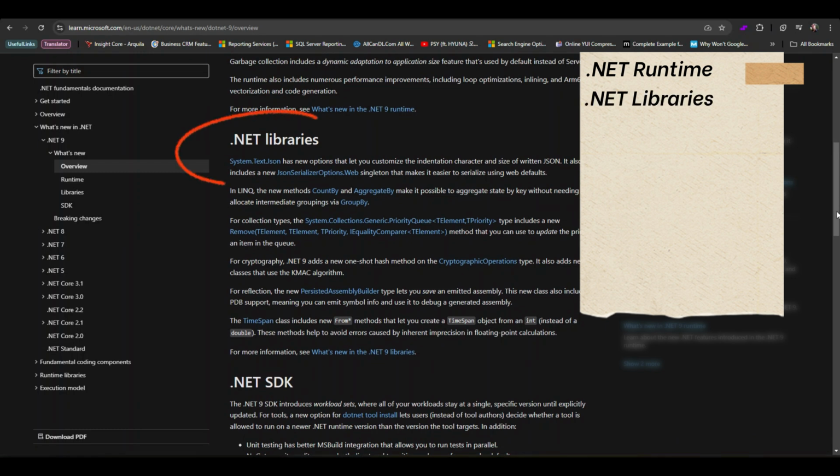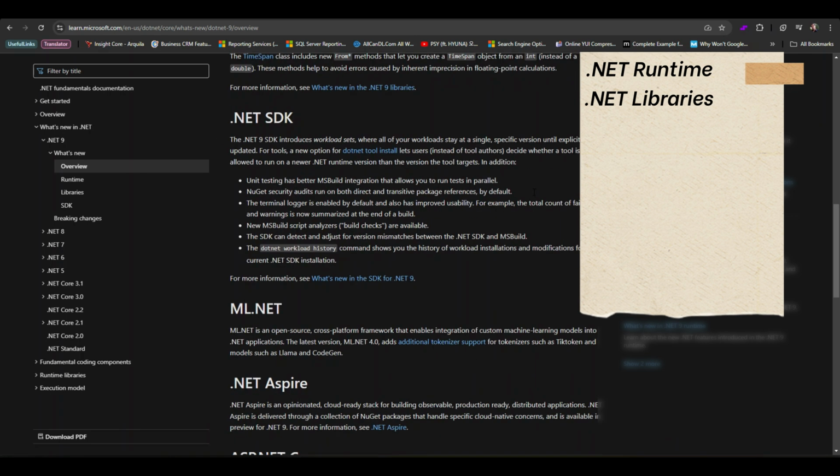.NET libraries. New and optimized libraries have been introduced, making it easier for developers to implement JSON serialization, cryptographic operations, and file I/O. The new APIs also enhance cloud-native development, providing better integration with services like Azure. .NET SDK. There is a big push towards making the SDK more cloud-ready. This includes better support for containerized applications, so if you are deploying to Docker or Kubernetes, you'll find this super